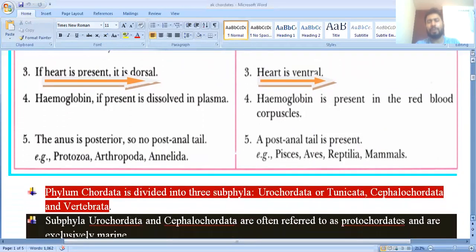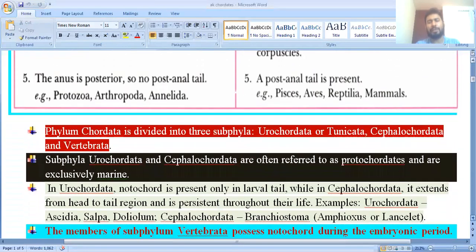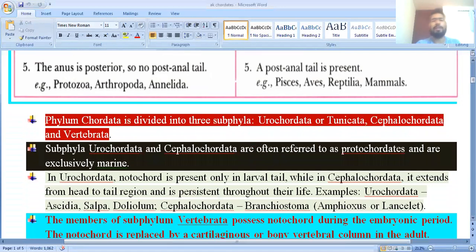Clear? So phylum chordata has 3 subphyla. If we read, the first subphylum is the Urochordata. Urochordata are also called tunicates. Why do we call them tunicates? Because they have an outer covering made up of tunicine, and tunicine is a carbohydrate or polysaccharide. The next subphylum is Cephalochordata, and the third one is the Vertebrata.